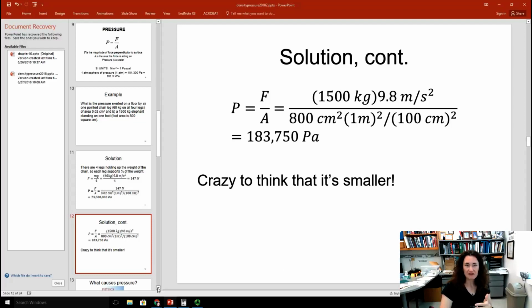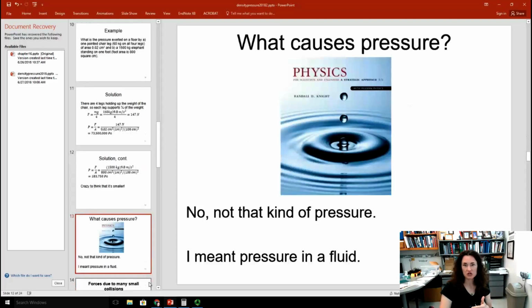So let's get back though to talking about pressure in terms of gases and liquids. So what causes pressure? And I know a lot of you are going to look at me, especially my students, you're going to look at me and say physics. Physics causes a lot of pressure. That's not the kind of pressure I mean. I mean pressure in a fluid. So what's the origin of the pressure in a fluid?